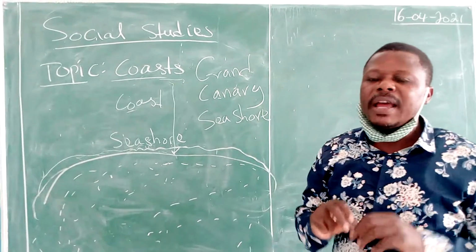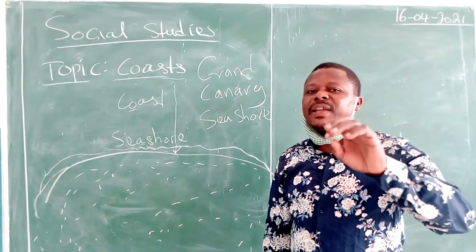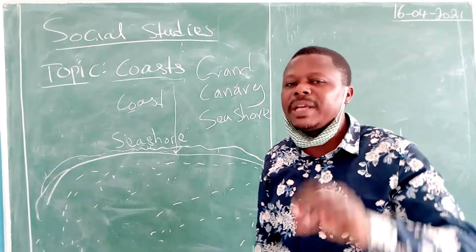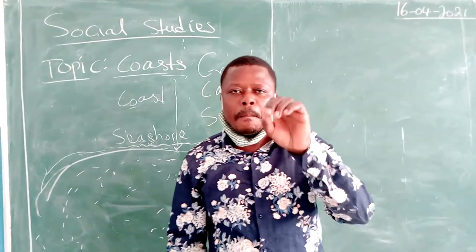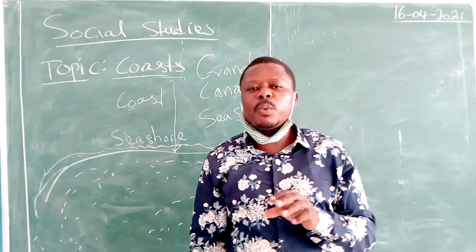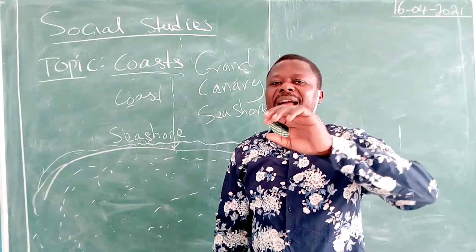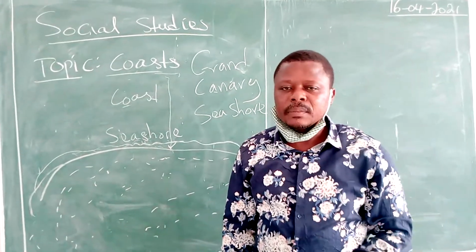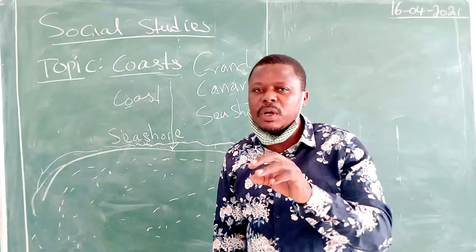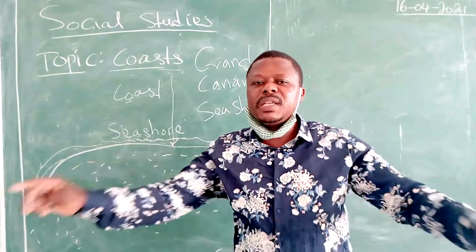Just a reminder, for you to know the different types of seashore, a seashore is either sandy, muddy, rocky, or made of pebbles. What do I mean here? A sandy seashore is that type of seashore that is made up of sand. Just like the word sand, it means that when you go to that seashore, what you are going to see there is sand.